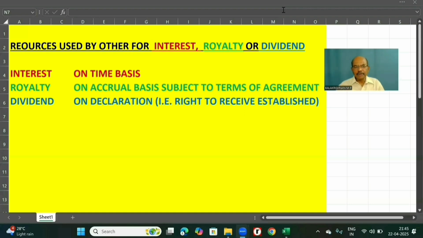Next, and the third one is dividend. As I already mentioned in my previous video, dividend is a reward from holding of investments in shares. Dividend income is recognized only when a right to receive dividend is established, irrespective of the year it is relating to. After arriving at the annual profit, on a later date, dividend is declared.